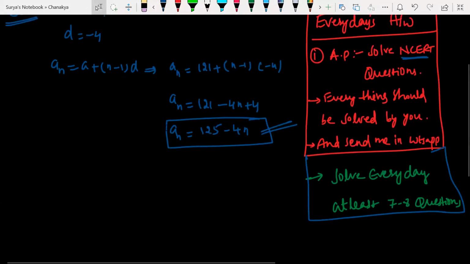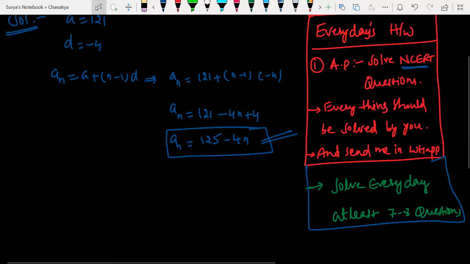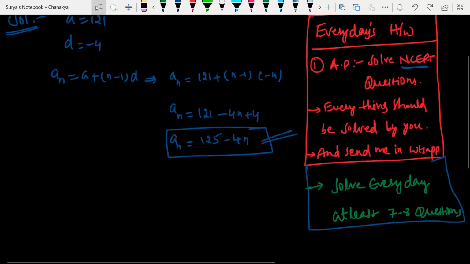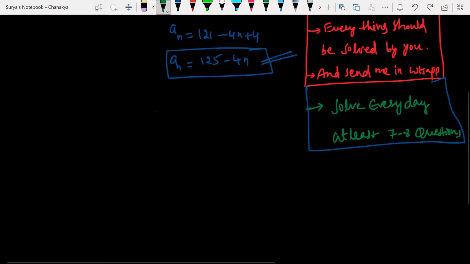All right, chalo. Now, did you understand this, guys? AN we have found here. Now, let us come to the question. He is asking for what? Which term of this arithmetic progression is going to be the first negative term? Look at this. What we have to find? We have to find the first negative term.